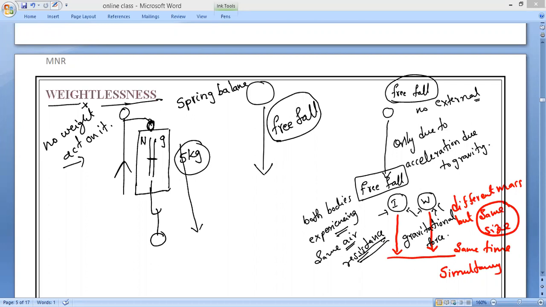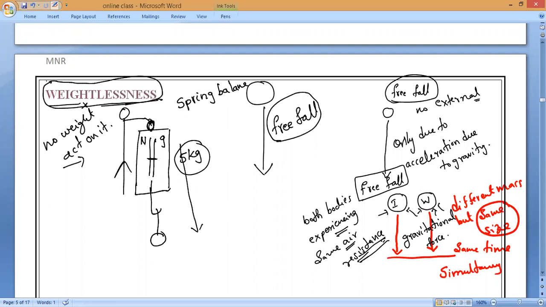Have you experienced it, anybody? Just jumping from a small wall, 6 or 7 feet, or bungee jumping. Whenever we are jumping from a certain height, we feel as if we have no weight. That phenomenon is called what? Weightlessness. Understand, everybody?